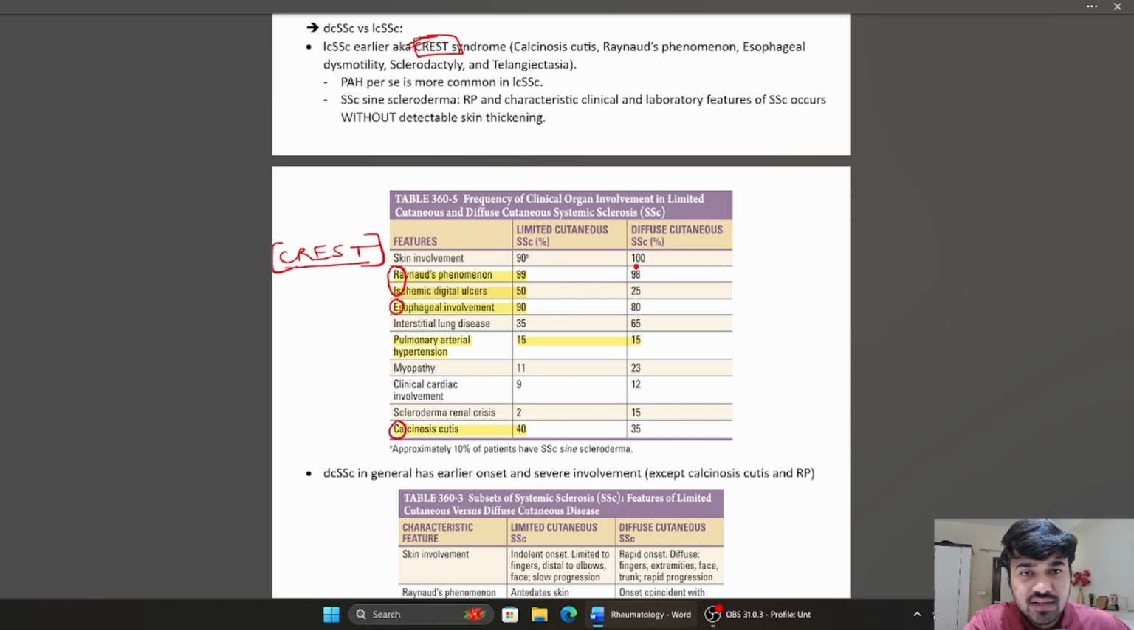The skin involvement, as you can see, is seen in both limited and diffuse variant, although 10% cases of limited cutaneous variant have SSc sine scleroderma. So this is a special condition in which there is Raynaud phenomenon and other characteristic clinical and lab features of systemic sclerosis, although without any detectable skin thickening, right? Apart from that, all features of CREST are more common in limited version compared to diffuse variant. Diffuse variant will have more features like interstitial lung disease, myopathy, clinical cardiac involvement, renal crisis. So these will be more common in diffuse variant, while the CREST features are more frequent in limited variant, right?